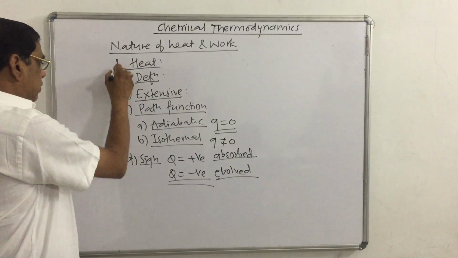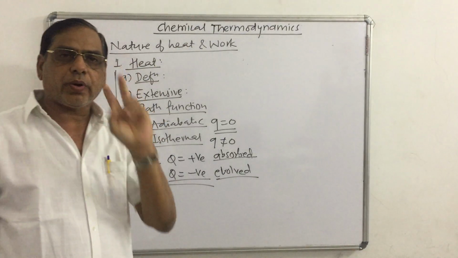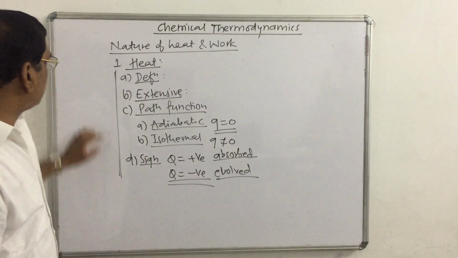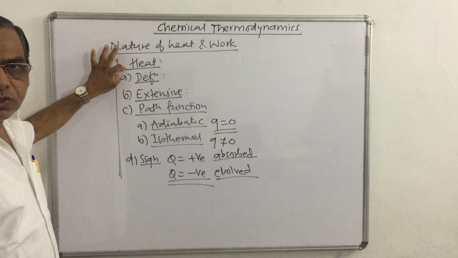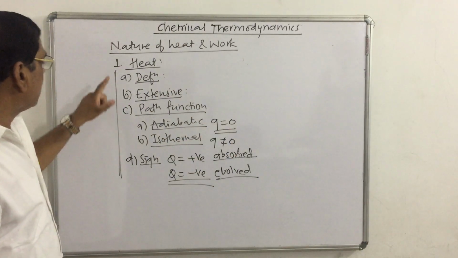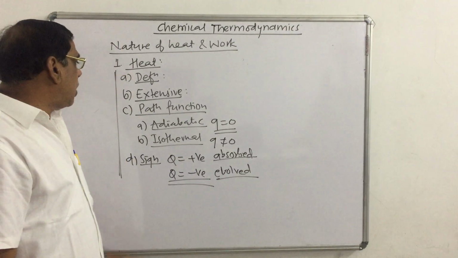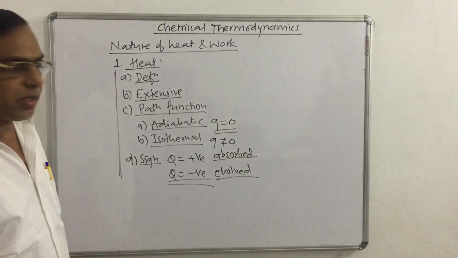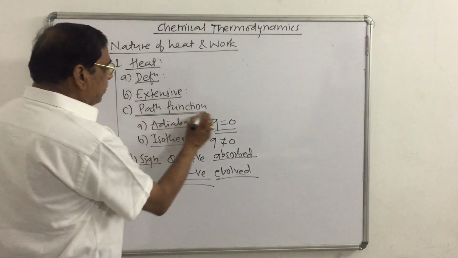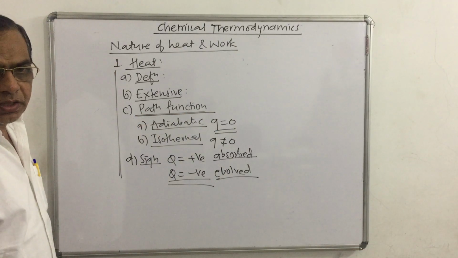ख्याल में रखने का, very simple definition, that is heat and work, two different forms of energy. हीट that is the transfer of energy due to the temperature difference. Now it is an extensive property, that is it depends on the quantity of matter. उसके बाद में it is a path function, that is its value depends on the path followed by the system.